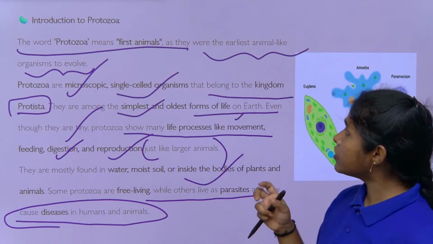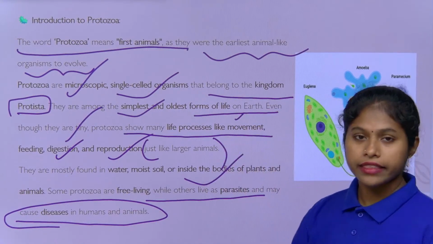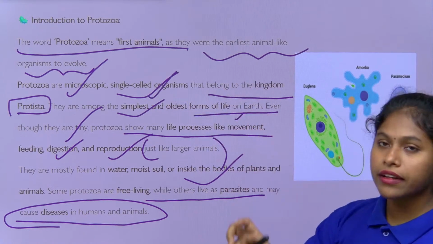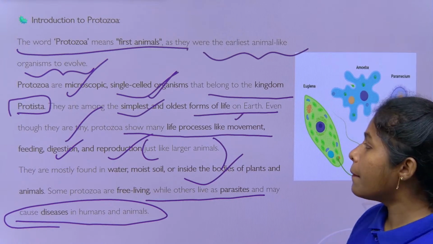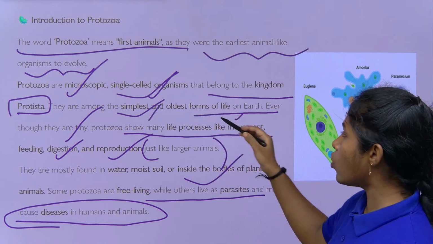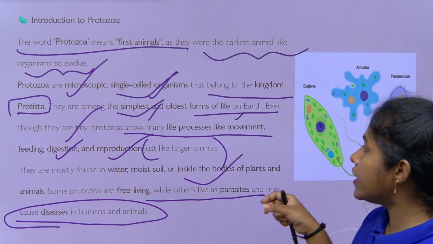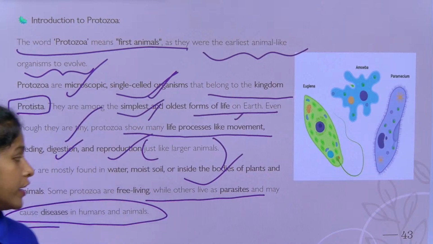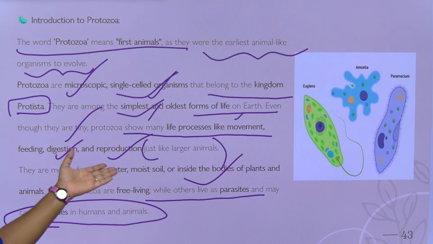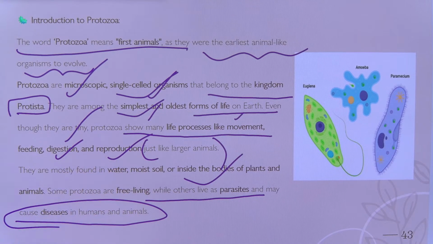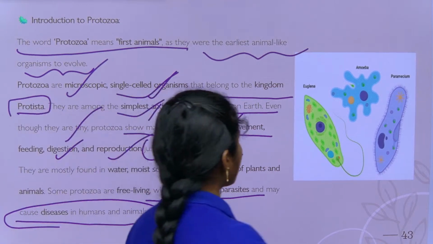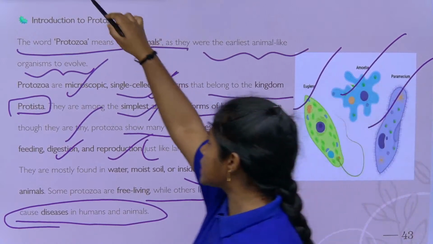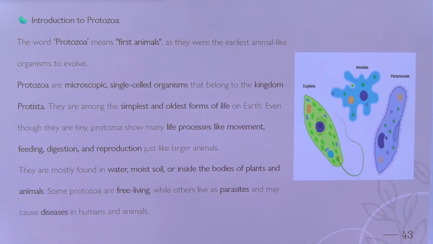They are the earliest animal-like organisms, microscopic unicellular or single-celled organisms that belong to the kingdom Protista. They are the simplest and oldest forms of life. Even though they are tiny, they show life processes like digestion, feeding and reproduction, exactly like larger animals. Examples of protozoa are Euglena, amoeba and paramecium. So let us study these, children. Coming to their habitat.